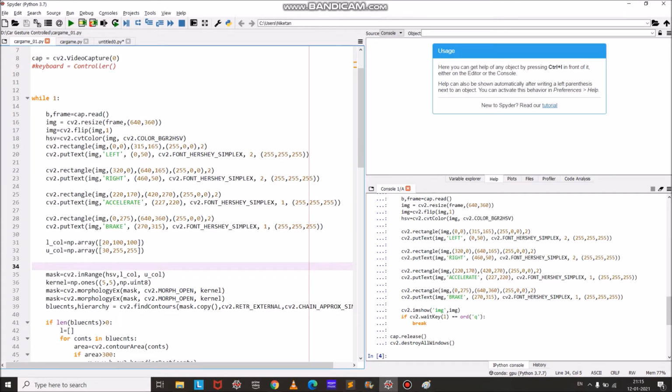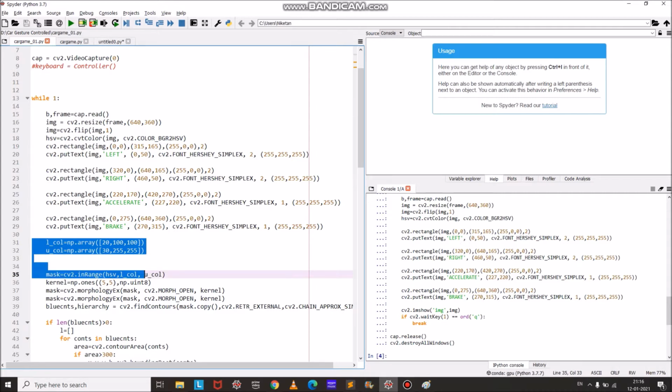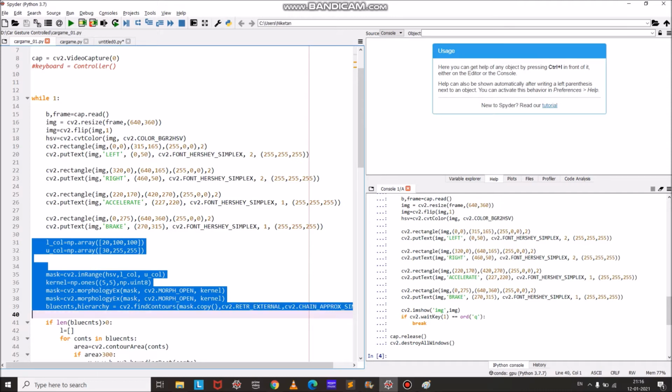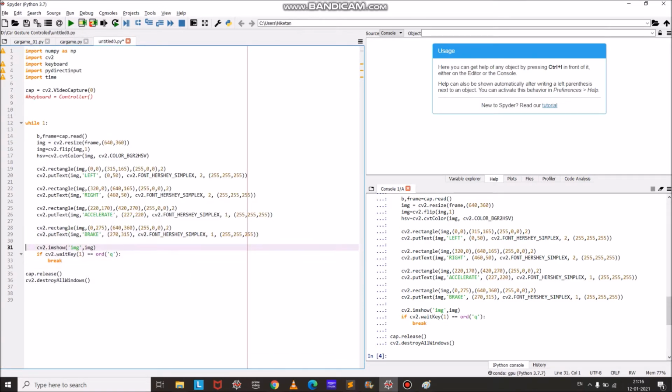Now to track the hands, I'm using yellow color objects in my hand, which will be used as a marker to track using OpenCV. For that, I am taking this color range, which is the color range of yellow. Now I will create a mask of this and track this object. For this, I will make use of cv2 morphology and findContours. What it will do is find all the contours of this color object and give out the contours. Let's check the output using this.